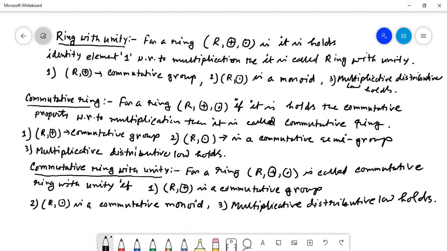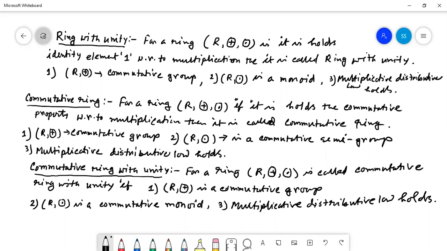Is it clear? Ring, ring with unity, commutative ring, then commutative ring with unity. Actually, for a ring, R plus is obviously an abelian group, and a property will be introduced when it is a commutative ring with unity. That means an identity element should be there with respect to multiplication. If it is a commutative ring, then the commutative property should be there with respect to multiplication. For addition, five conditions are satisfied, and no extra condition will be added. So conditions will be added for the multiplication.